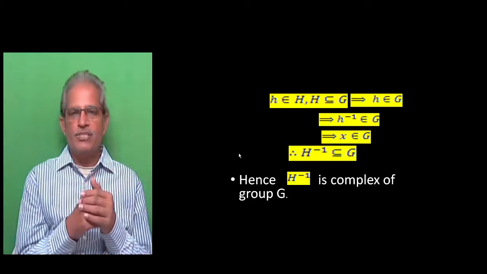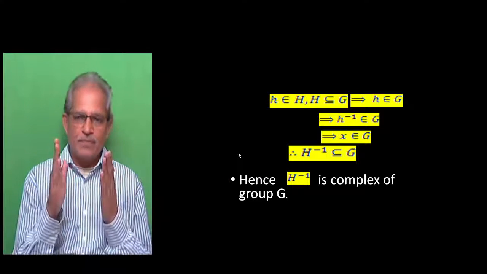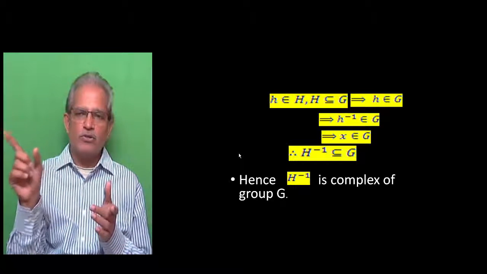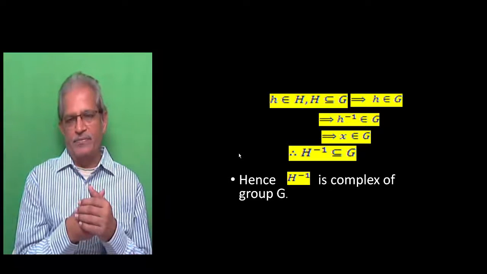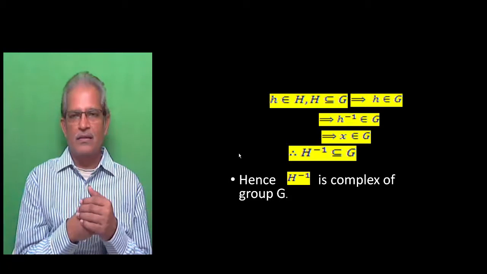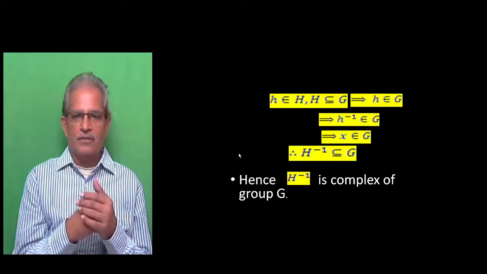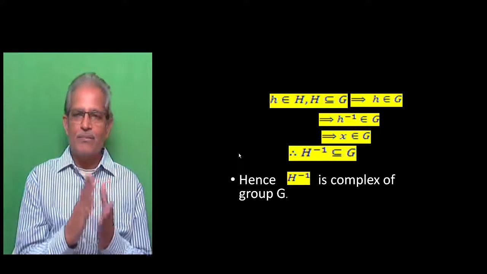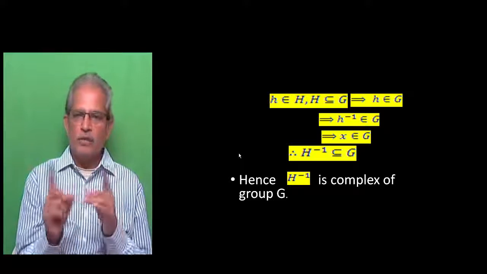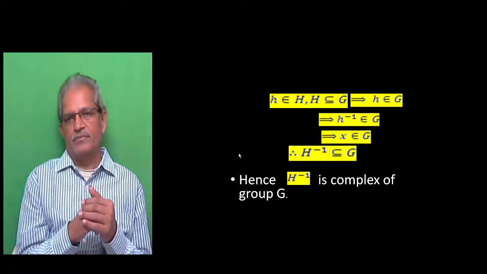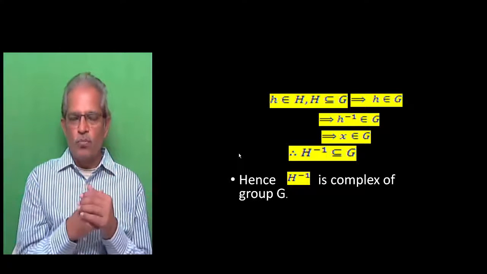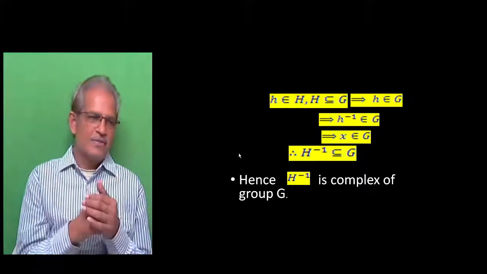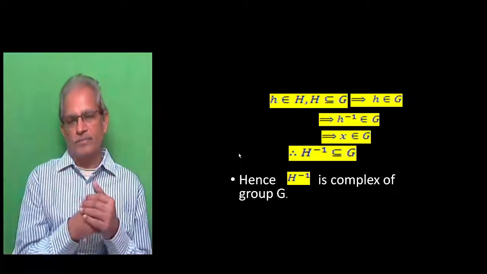Small h belongs to capital H and capital H is a subset of G. That implies small h belongs to capital G, right? Because small h is an element of capital H, but capital H is a subset of G. So small h should also belong to the group G. Since G is a group, when h is an element of G, h inverse exists, and h inverse also belongs to G.